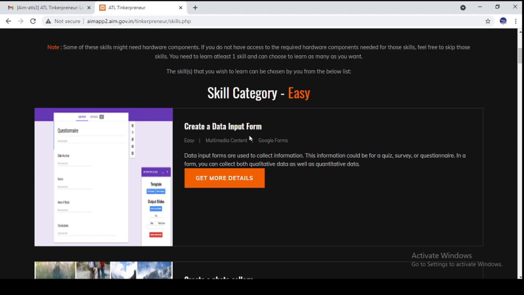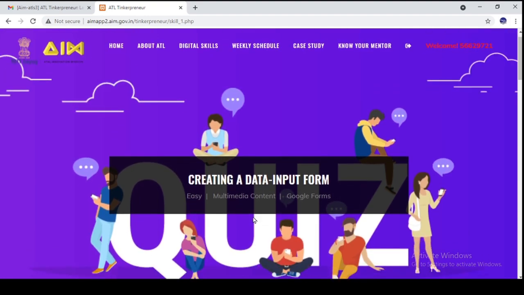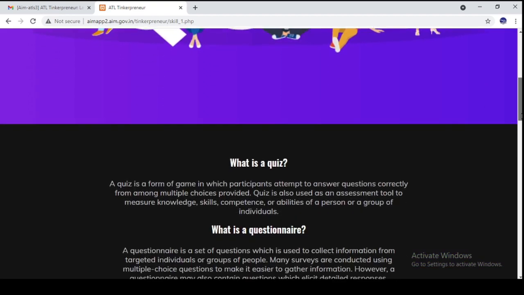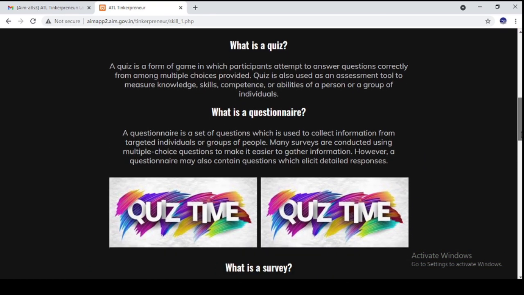Now last year most of you gave exams using a Google Form, so now you need to create a data input form using Google Forms. Now if you click on Get More Details, this page will open: creating a data input form. These are plain Google Forms. There are lots of options, and you can use those options to customize a Google Form.